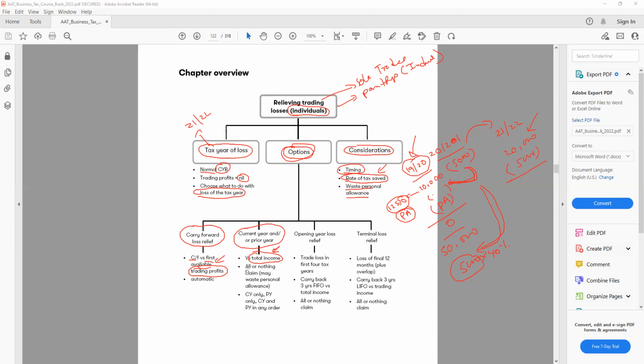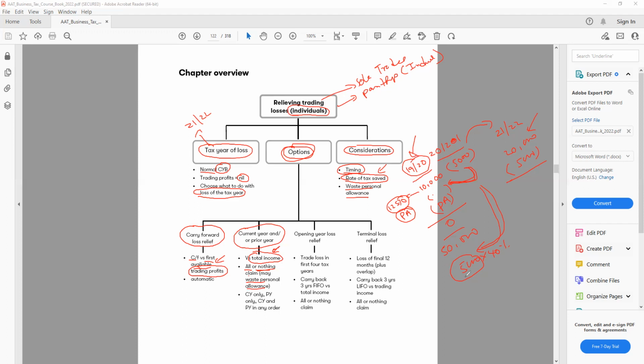It's all or nothing. Either I claim the full amount or I don't claim anything. It may waste personal allowance, because if I use all the losses against the previous year, maybe the loss will cover all the profit and my personal allowance will be wasted. So you need to be careful with that.